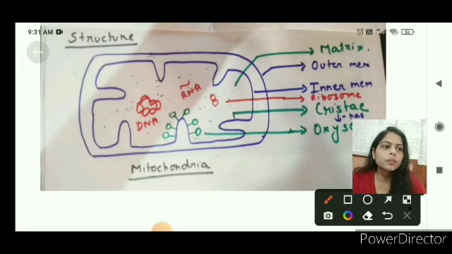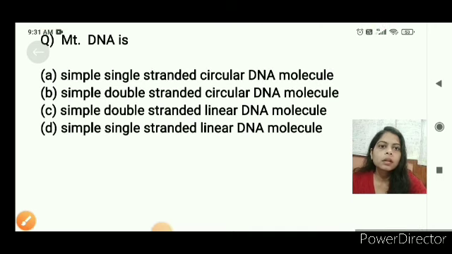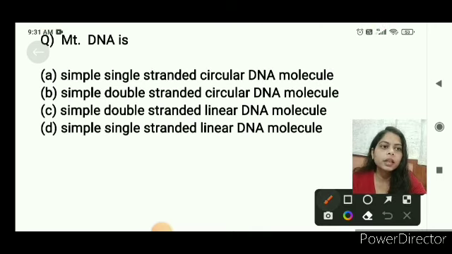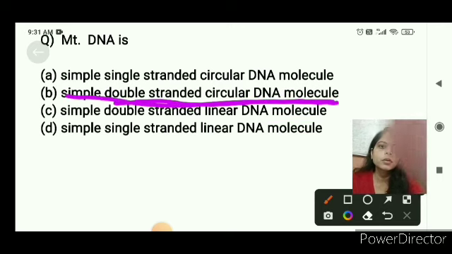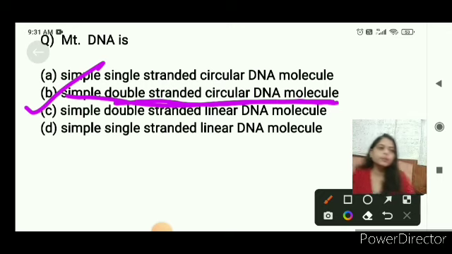Coming to the next question. Once again, mitochondrial DNA is a simple double-stranded and circular DNA molecule. So option B is the correct statement.